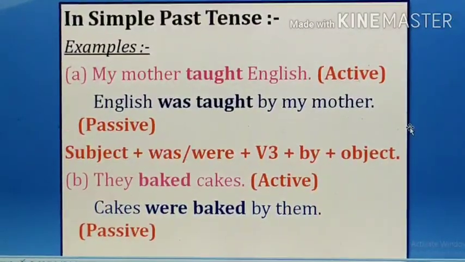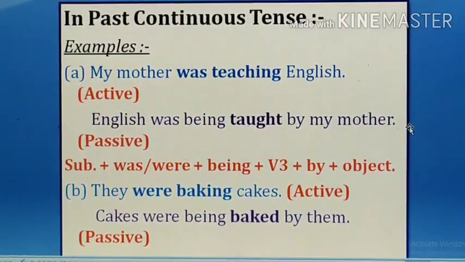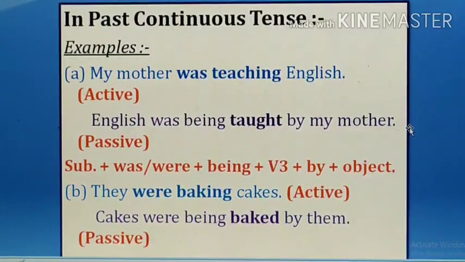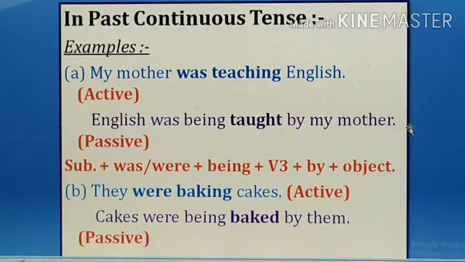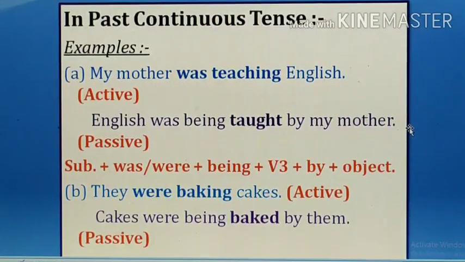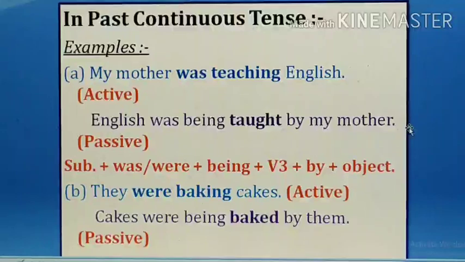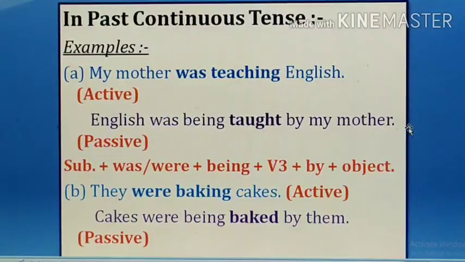Now after simple past, past continuous tense. Okay. My mother was teaching English. English was being taught by mother. So the formula is subject plus was, were plus being plus V3 plus by plus object. We have seen in present also, we were using is, am, are, but in past we will use was or were, and being is compulsory in both, in past also, in present also, plus V3 is also compulsory and by is also compulsory. Now next is, they were baking cakes. Cakes were being baked by them.